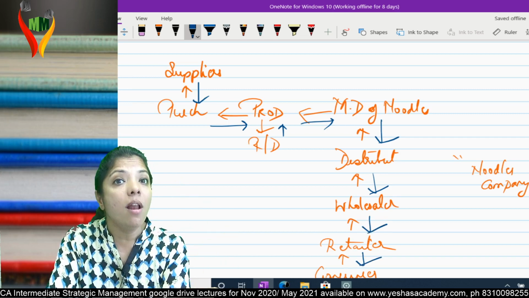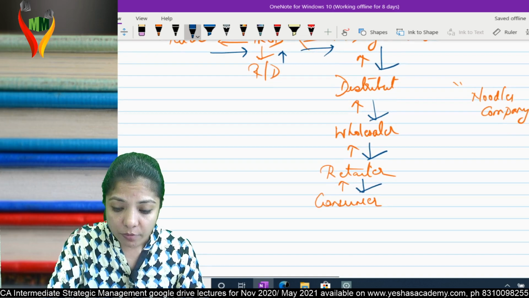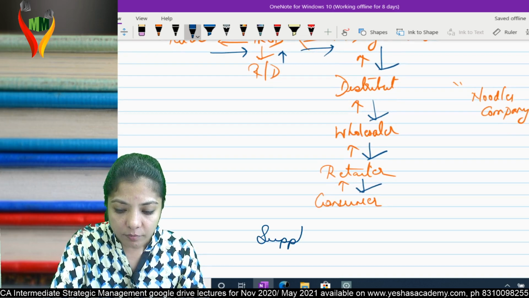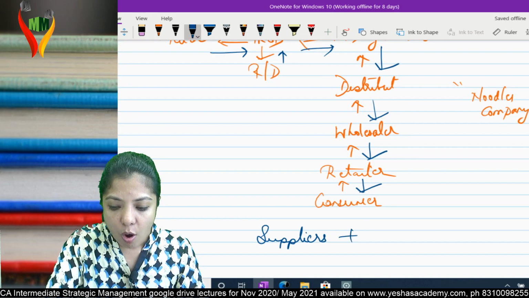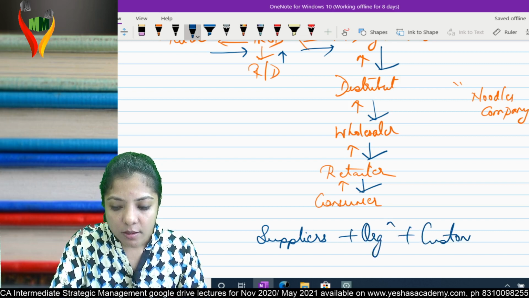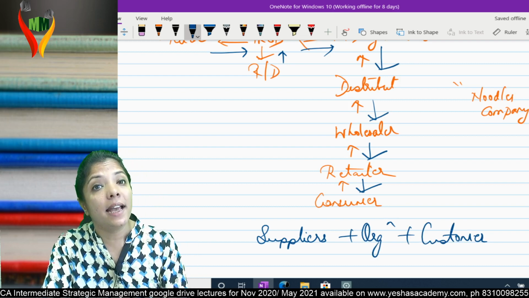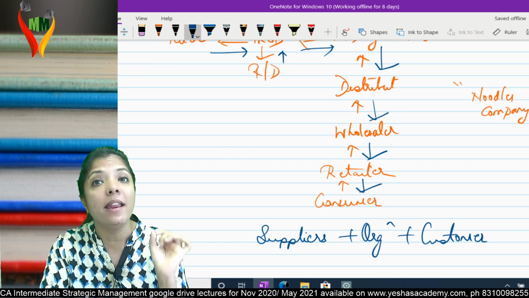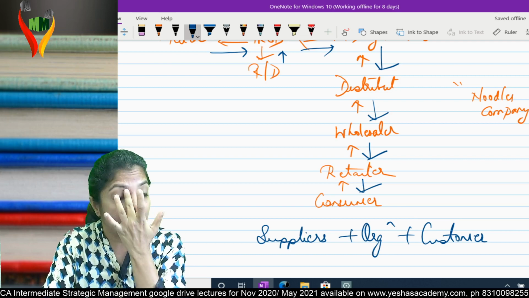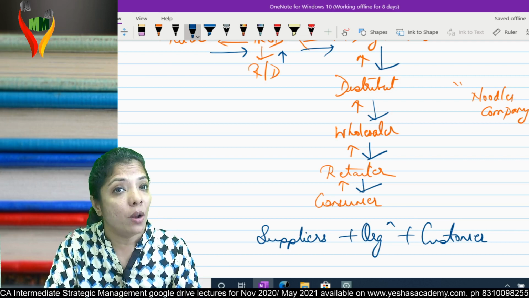When all work together, all means who? Suppliers, organization and customer. Then only can you give superior value to your customer.